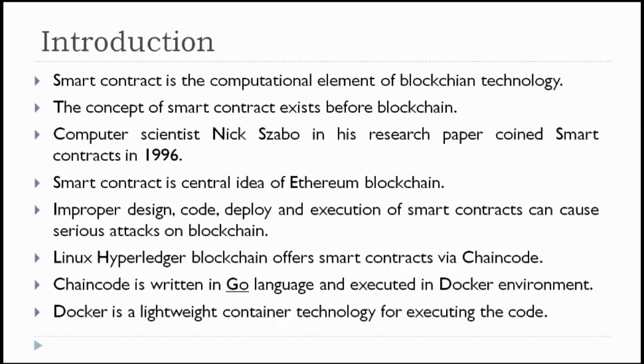So, how much care we take in developing general software, the same care, or maybe some additional care, should be provided for developing smart contracts. Because if the smart contract has unnecessary inputs, unnecessary entries, obviously it will cause serious damage.